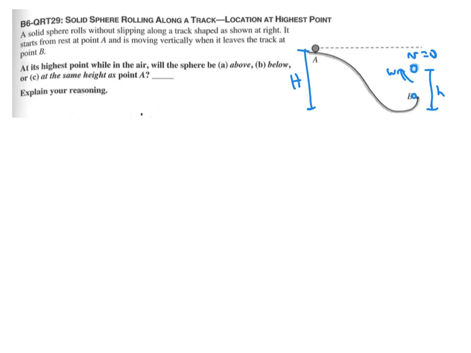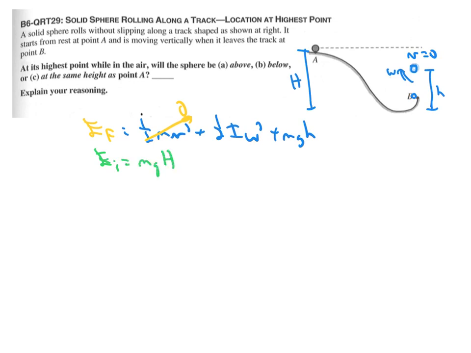But that omega is going to consume some of the energy because there's going to be 1/2 mv squared plus 1/2 I omega squared plus mgh. And although this is 0, this is not. And sorry, this shouldn't say kinetic energy, this is the total energy at the end. And then the total energy at the start was, of course, just mg big H.